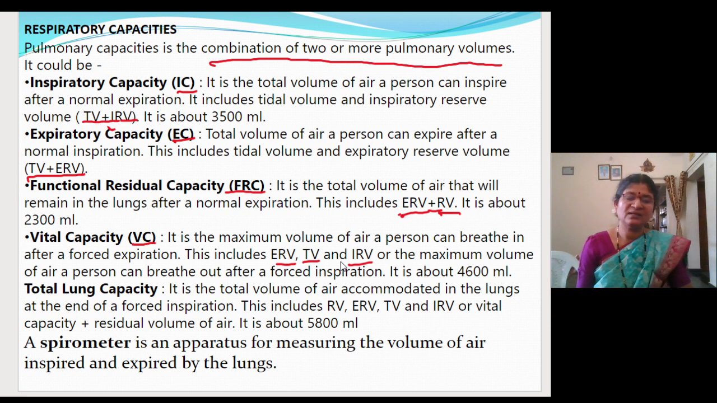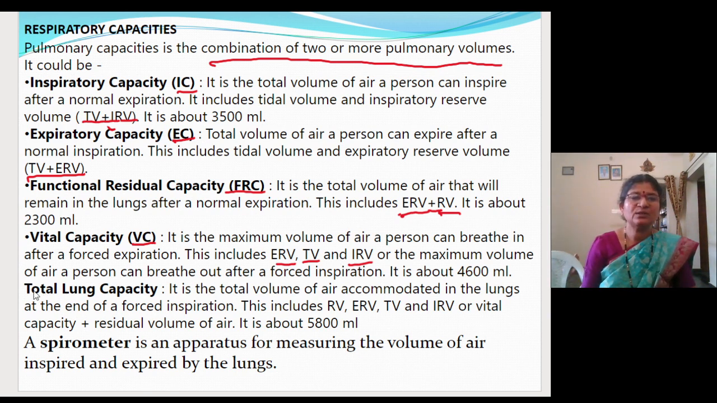So what is the vital capacity? Vital capacity means after forceful expiration, how much air we can take in. Or you can write even after forceful inspiration, how much air we are giving out. So it includes tidal volume, of course. Fine. And inspiratory reserve volume will be there because you are taking in forcefully, and also expiratory reserve volume will be there. Fine. So all these together are considered as vital capacity.